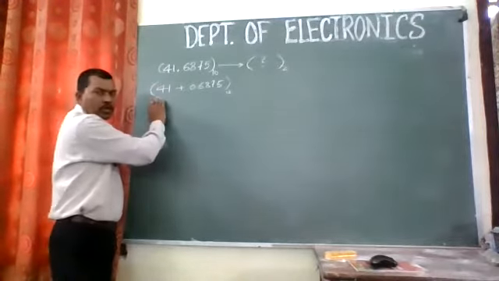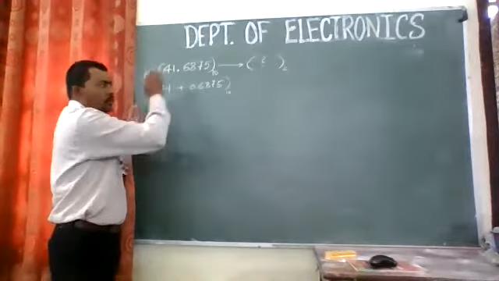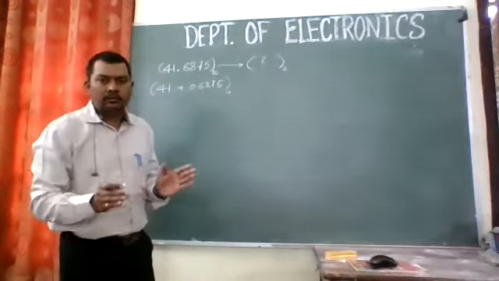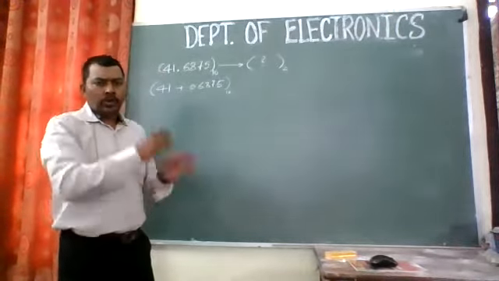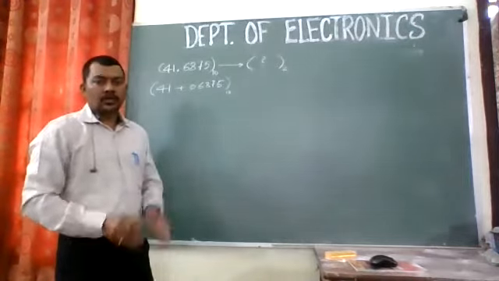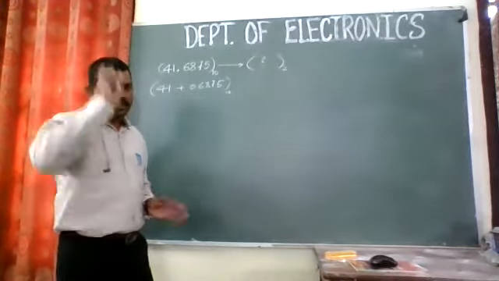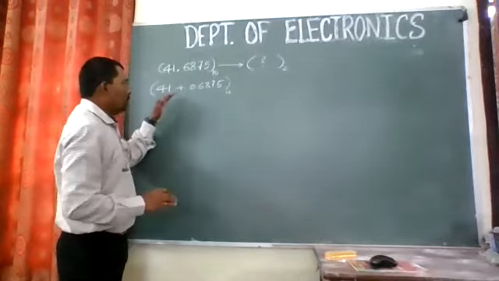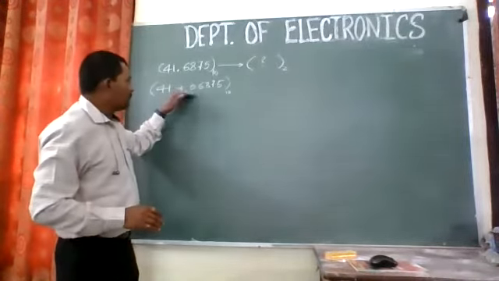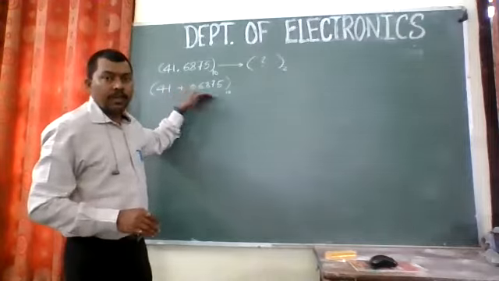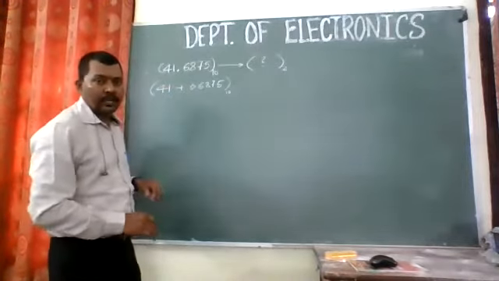The integer part, how to convert it into binary? By the double-dabble method: just divide it by 2, and store the remainders from down to upward direction, right? At this point we are concerned with the fractional part. How to convert a fractional part?